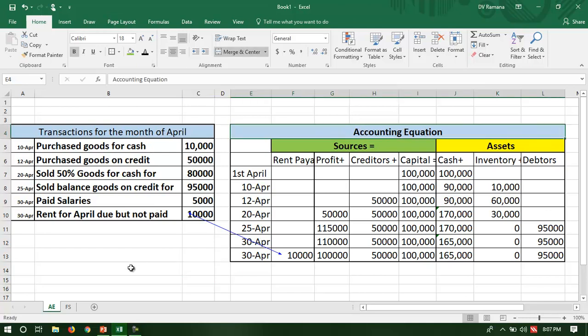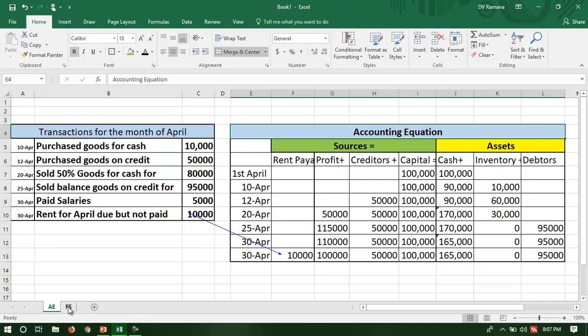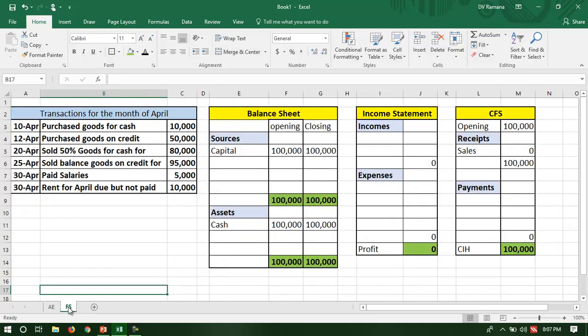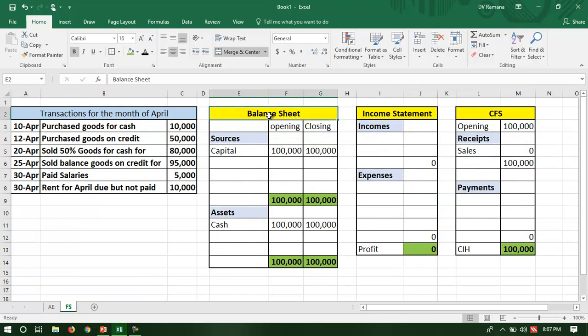The accrual concept can be captured through the accounting equation, but we can also see the same transactions through the financial statements. Observe this: I've taken the same transactions for the same company. Now instead of the accounting equation, I'm showing the financial statements of that company: the balance sheet, income statement and cash flow. Let us start with the opening balance sheet. On 1st April, the balance sheet showed capital of 100,000 and cash of 100,000. Then we'll see what happens with these transactions.